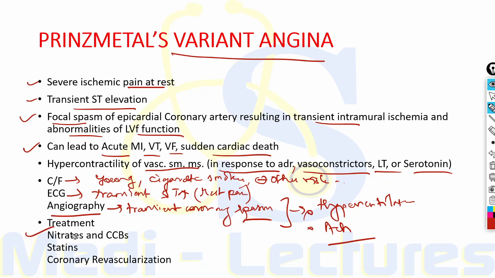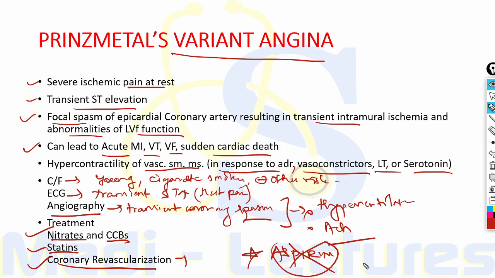The treatment is dependent on nitrates and calcium channel blockers, statins, and coronary revascularization should be done if any lesion is found. It is important that aspirin is avoided in these patients because the symptoms can increase, because there is sensitivity of coronary tone to changes in prostacyclin levels. Therefore, aspirin is strictly avoided in these patients. The 5-year survival rate is excellent, 90 to 95%.